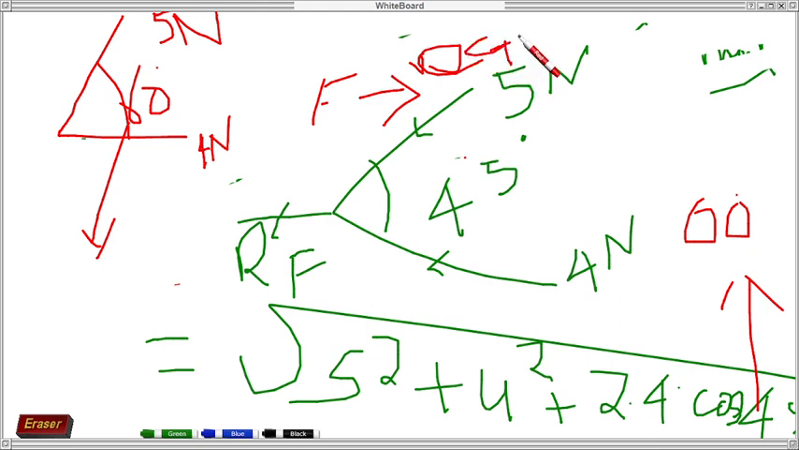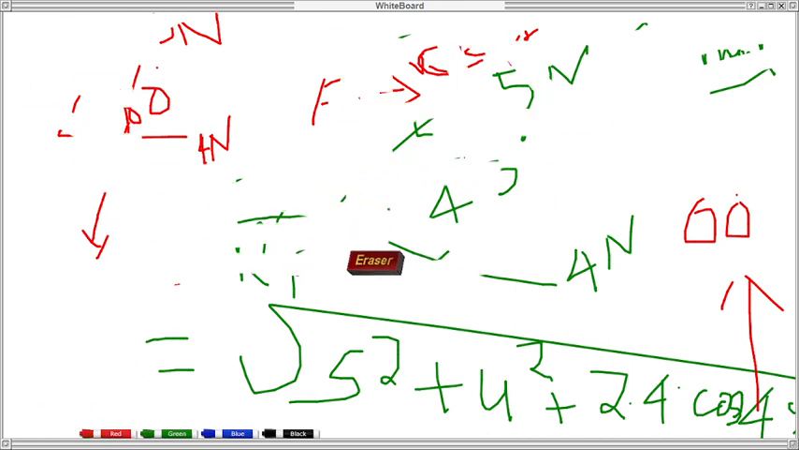That means we have to modify our definition. We have to do some modification in our definitions.